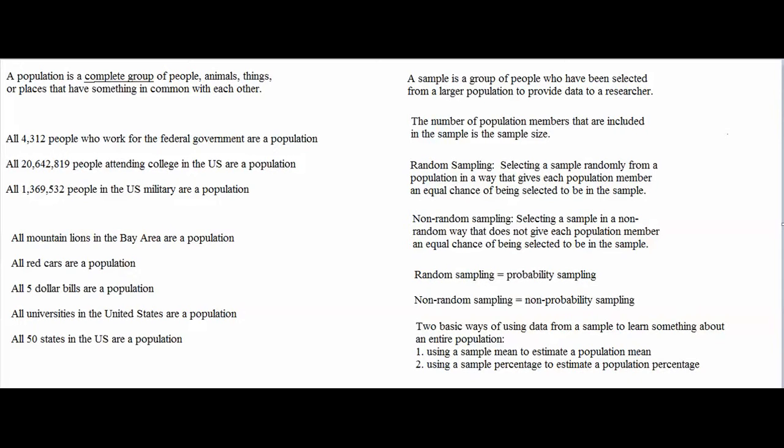The reason why larger samples tend to provide more accurate information about the entire population is because they tend to include a wider variety of population members. Smaller samples tend to give you too many of certain types of population members and too few of other types of population members.